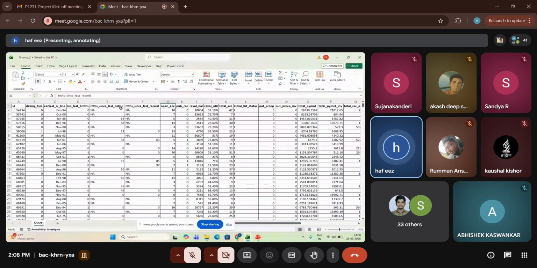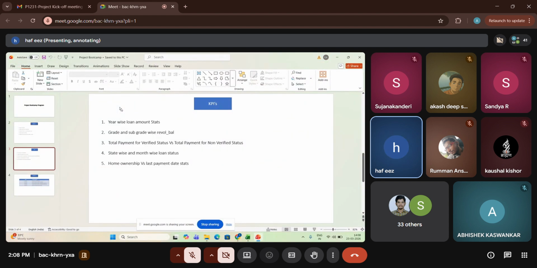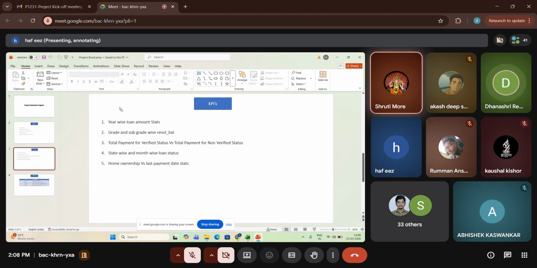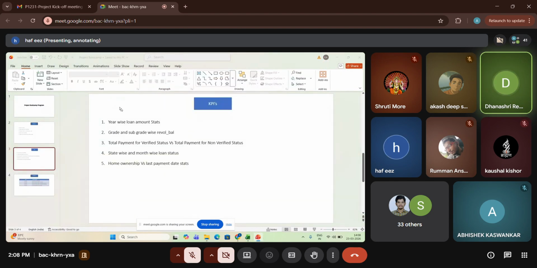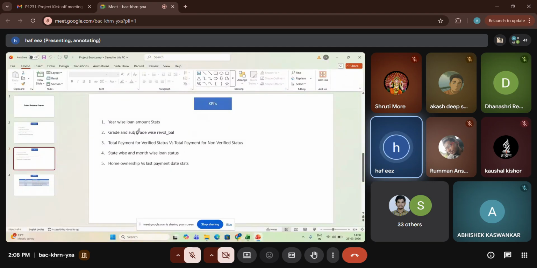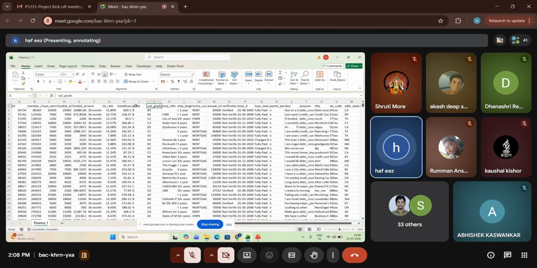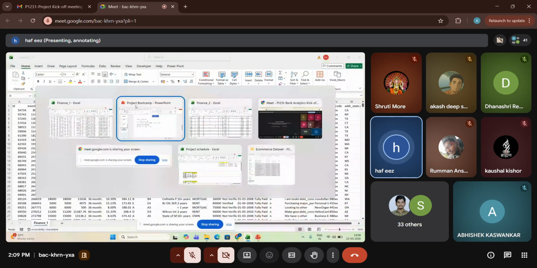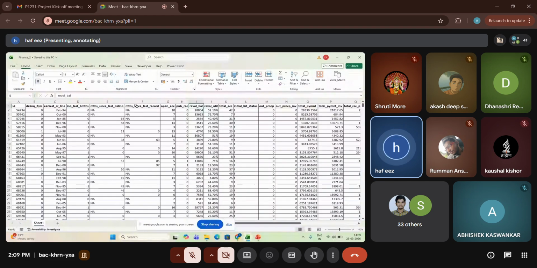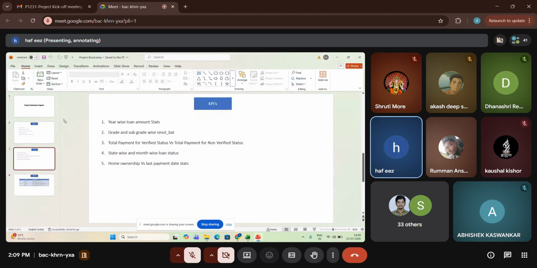Am I clear on the first two requirements? Can you please explain the second KPI again? The second KPI is asking for grade and subgrade basis revolving balance. In Finance 1, columns I and J, we have grade and subgrade. Against that, we want to find out revolving balance, which is in Finance 2, in the I column. The common connector is the ID between both tables. Based on the relationship, you can get this information. Am I clear? Yes, sir.